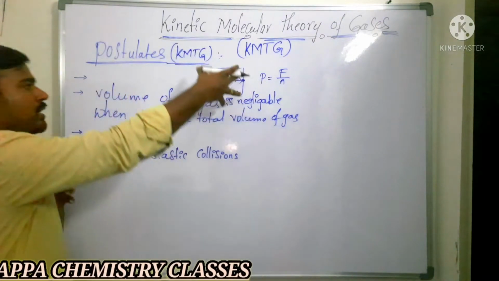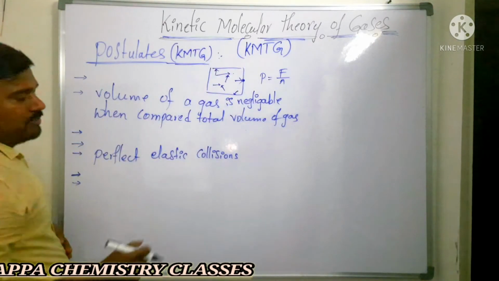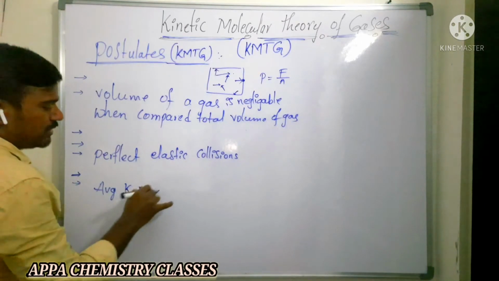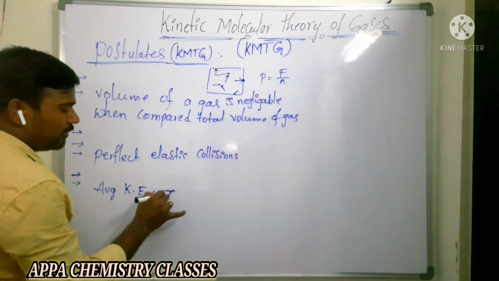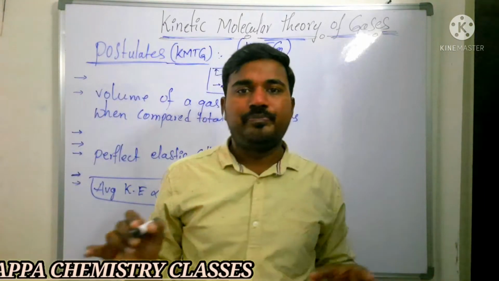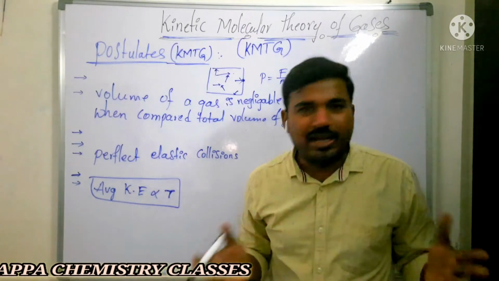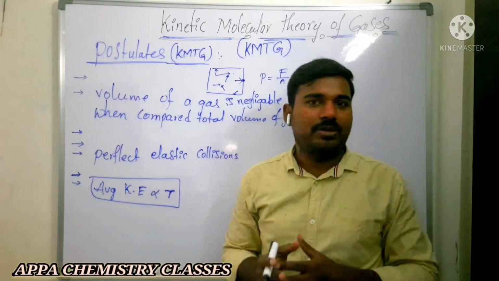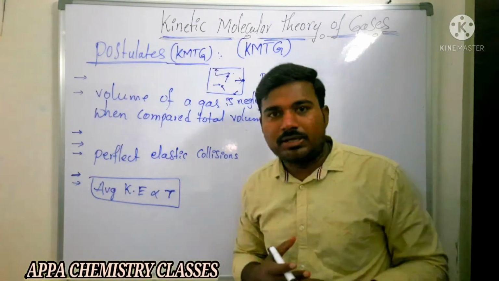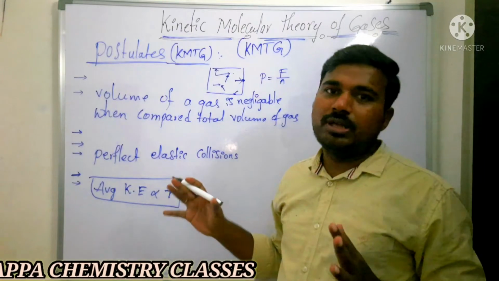And after that, what happens? The average kinetic energy of the gas molecules is directly proportional to absolute temperature. The average kinetic energy only depends on the temperature. It does not depend on the nature of the gas. Average kinetic energy is nothing but the kinetic energy of 1 mole of a gas. It is also called kinetic energy per mole, or average kinetic energy. It only depends on the absolute temperature, and is directly proportional to it.